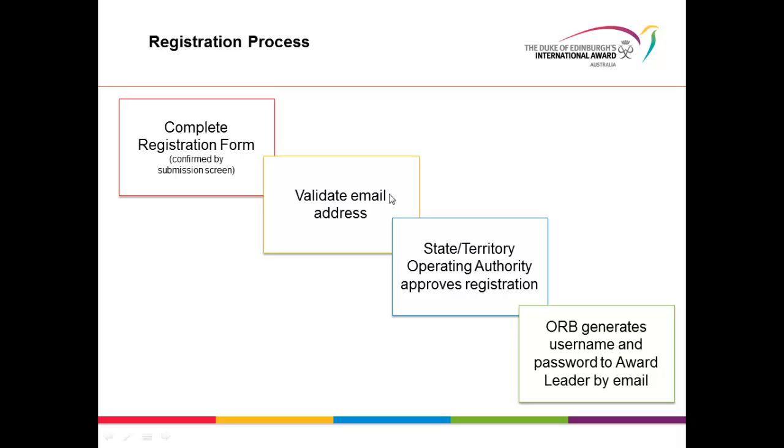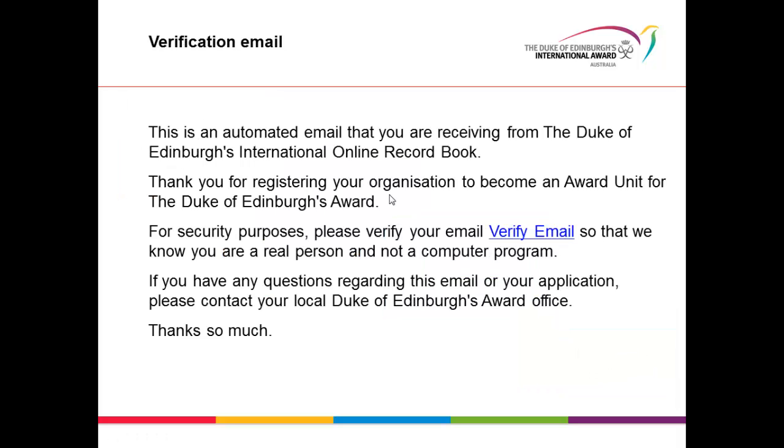The next step is to validate the email address. So the award leader that put their details in on the registration form will receive this verification email. There's a link within that email to verify the email address, just so that they know that the email address is correct. Once you click on that link, you'll be taken to a page saying thanks very much. It will take you to a screen saying thanks for verifying your email. The International Online Record Book will be in touch once your registration has been approved by the operating authority.